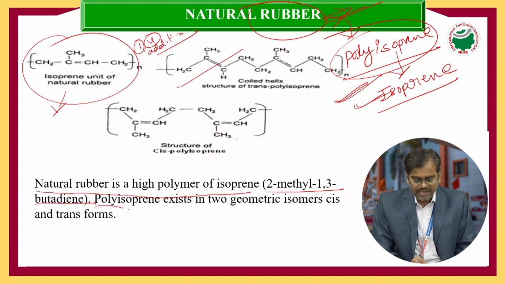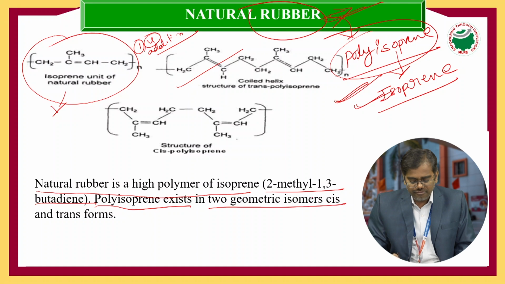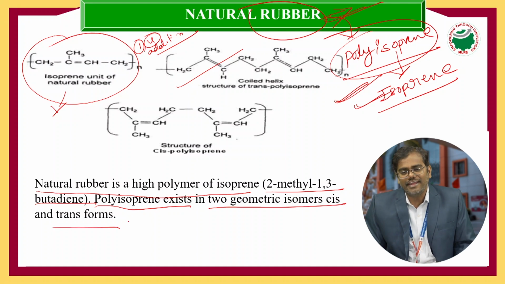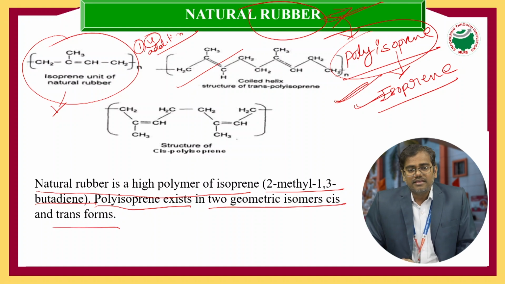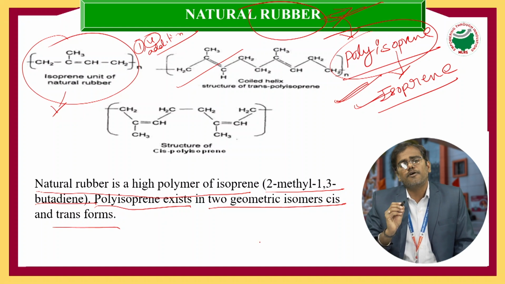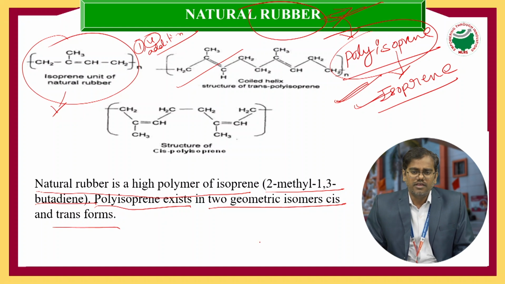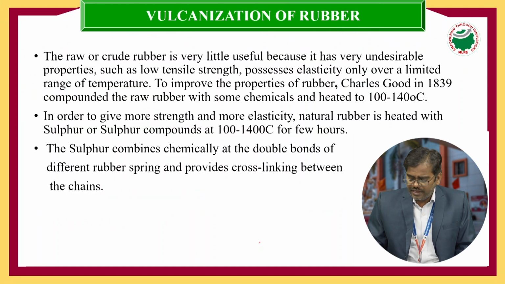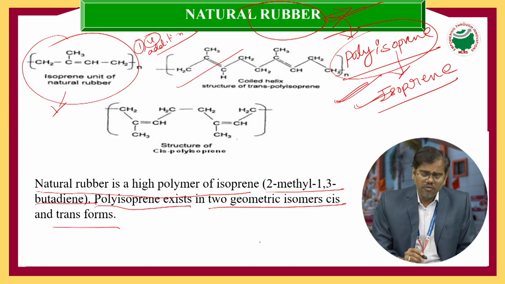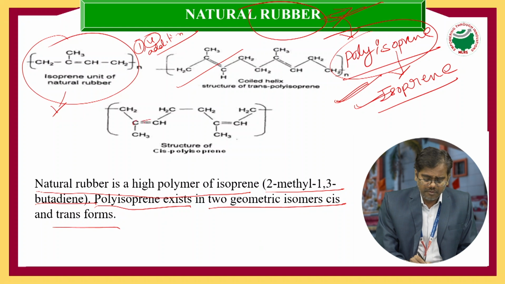So polyisoprene exists in two geometrical isomers. One more important point we have to discuss. The polyisoprene polymer is available in two geometrical isomers: one is the cis form of polyisoprene and the other is the trans form of polyisoprene. As we know, what is meant by cis? For example, here the C double bond is there.